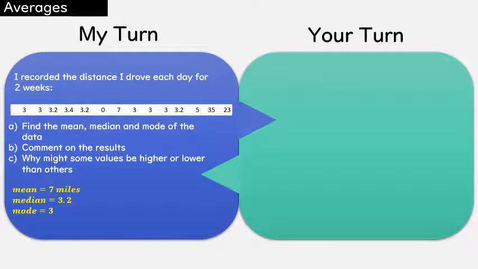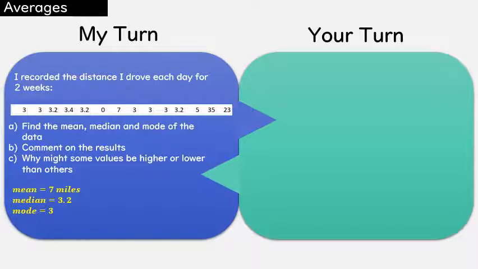So we're going to be looking at questions like this. I record the distance I drove each day for 2 weeks. The first part I have to find the mean, median and mode of the data. We've already seen how we've done that, so I've put my answer up there in yellow. I worked out the mean was 7 miles, the median was 3.2 miles, and the mode was 3 miles. B and C is what we're more working on today.